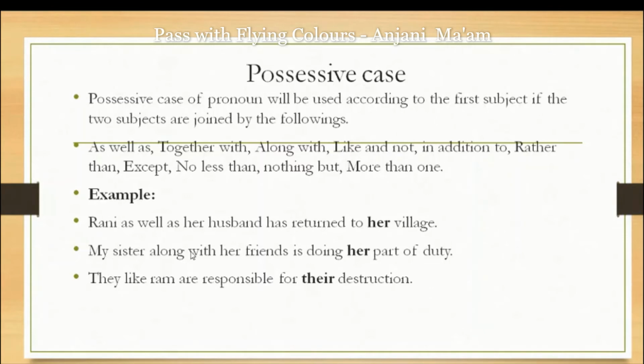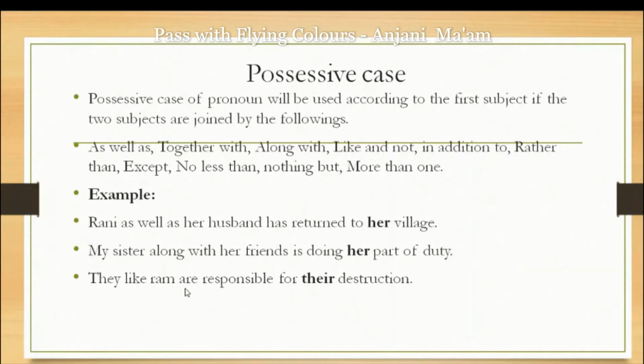Next sentence, my sister along with her friends. Here also with along with we have used before that my sister. Her friends were plural. My sister is singular. That's why verb and pronoun will be used according to my sister, not according to her friends. So the verb is singular according to my sister. In the same way the pronoun, that is the possessive case, is also singular, her.